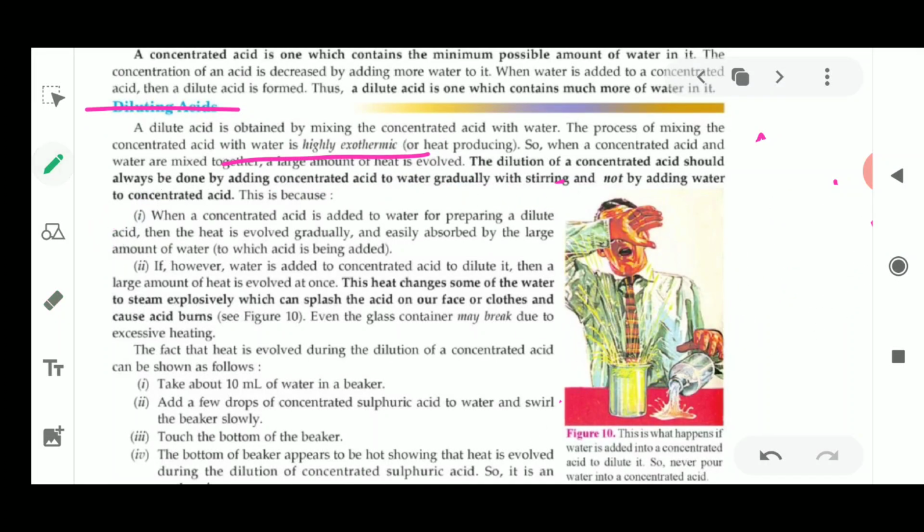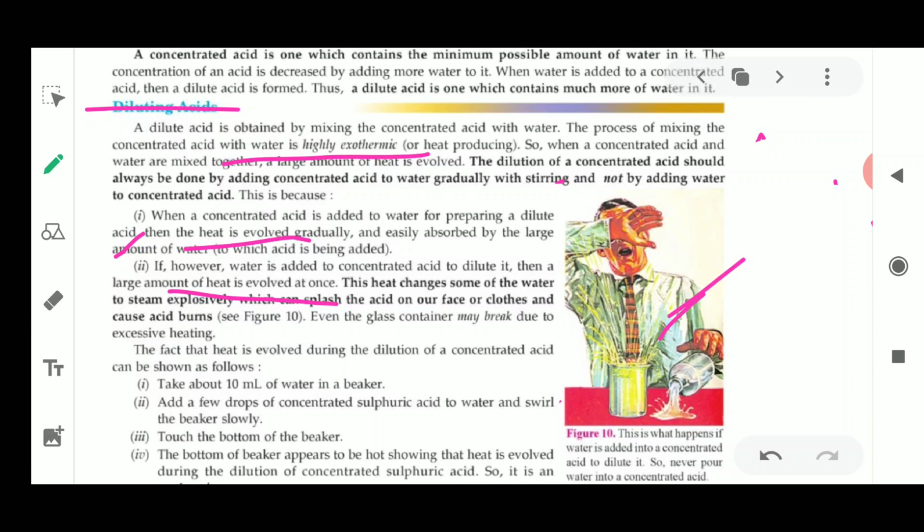When a concentrated acid is added to water for preparing a dilute acid, the heat is evolved gradually and easily absorbed by the large amount of water present. However, if water is added to concentrated acid to dilute it, a large amount of heat is evolved at once. So please remember, if you add water to acid, much more heat will be evolved, and it is directly coming on your face or on your skin.